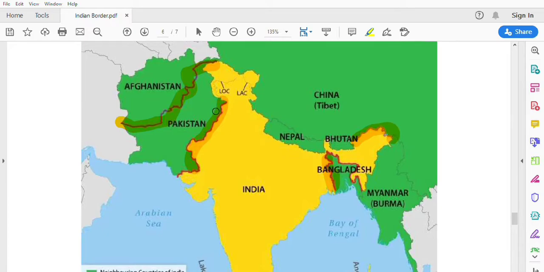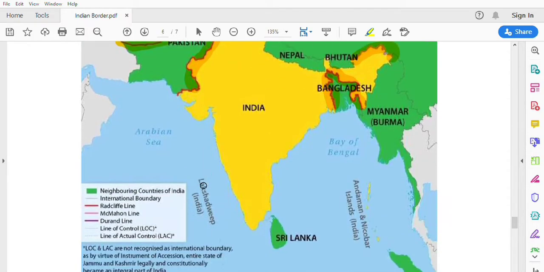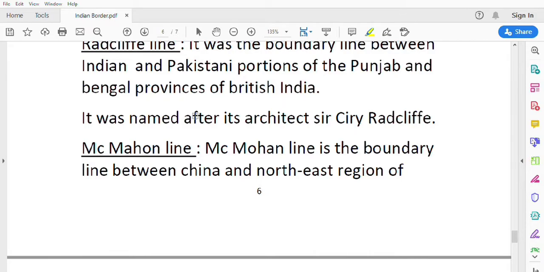Bangladesh was known as East Pakistan at that time, and the border between East Pakistan and West Pakistan is known as the Radcliffe line. Understood? This red line at Bangladesh and this red line at the Pakistan region is known as the Radcliffe line. It was named after its architect Sir Cyril Radcliffe.